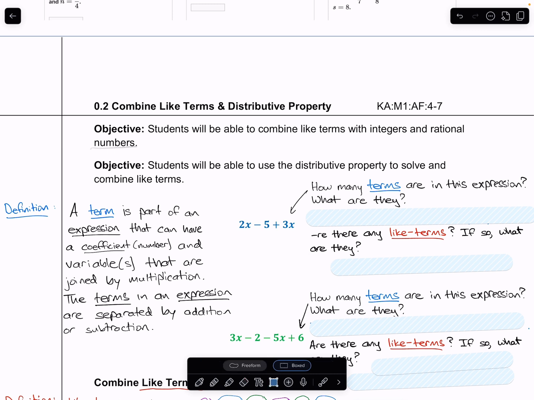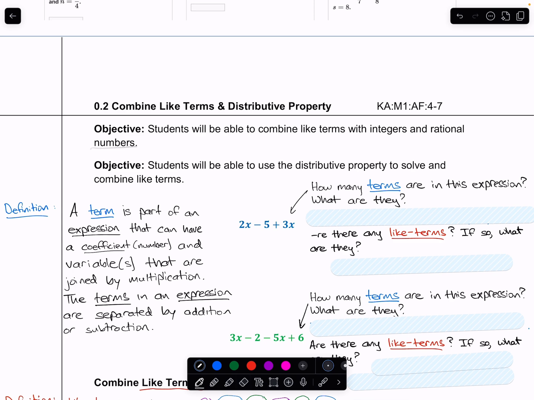Okay, and then our second objective here is pretty similar. It's about combining like terms, but you should be able to use the distributive property to solve and combine like terms. So this distributive property here, recall from earlier math classes, that's the distributive property of multiplication over addition.